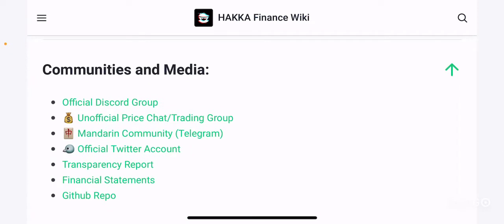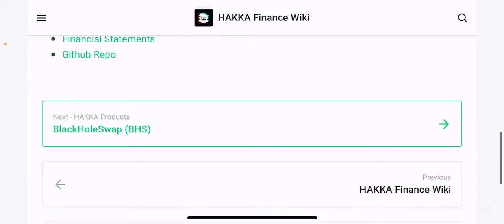You can also access other important documents as a part of your do your own research project, right?